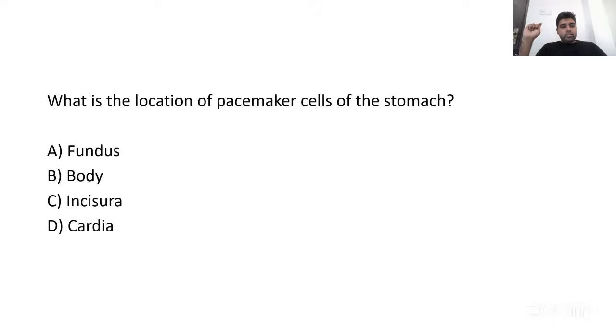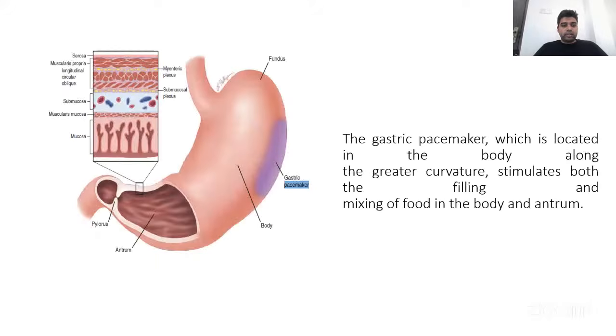Next question, what is the location of pacemaker cells of the stomach? The pacemaker cells are located in a particular portion of the stomach. The options are A, fundus, B, body, C, incisura, or D, cardia. What do pacemaker cells of the stomach do? They initiate gastric peristalsis. Where are they located? This is again a picture taken from Shackelford. As you can see, it is located along the greater curvature in the body of the stomach.